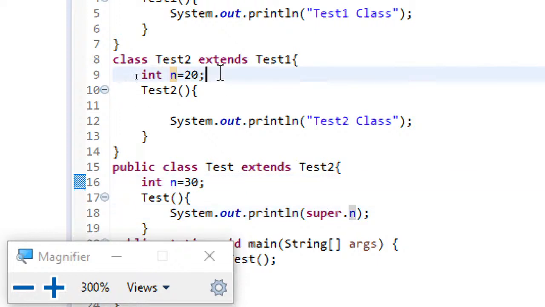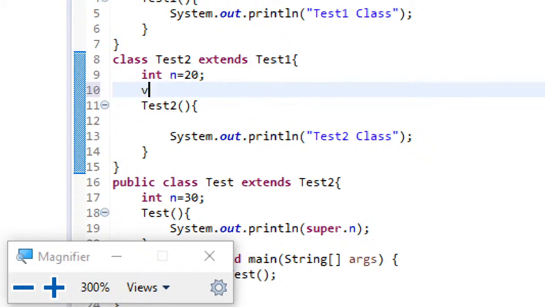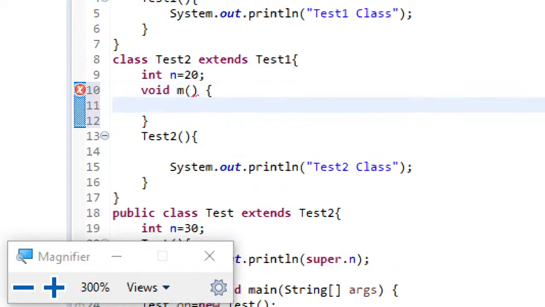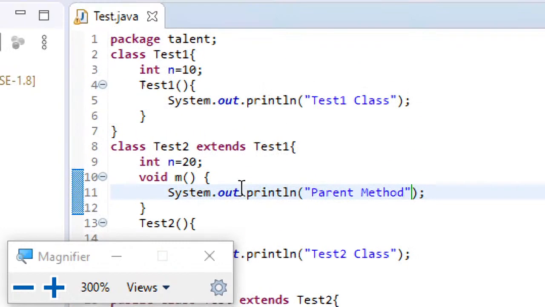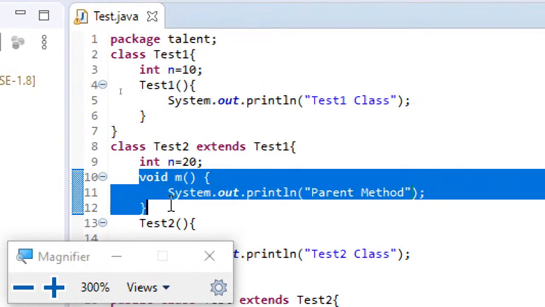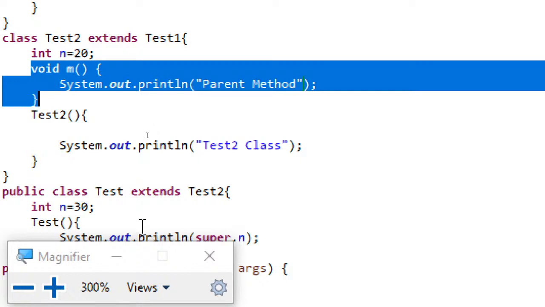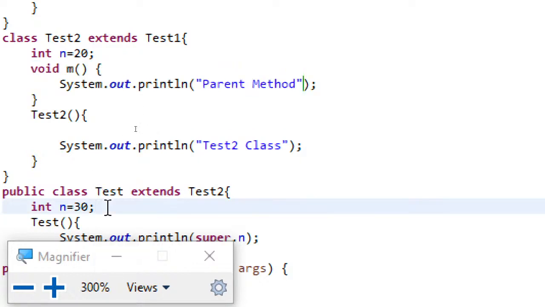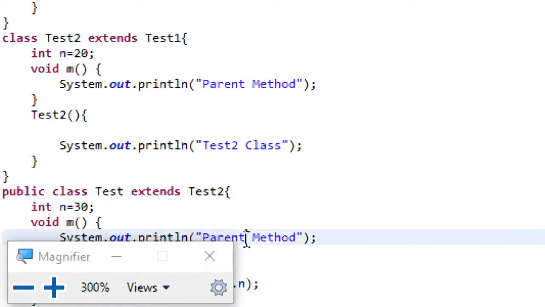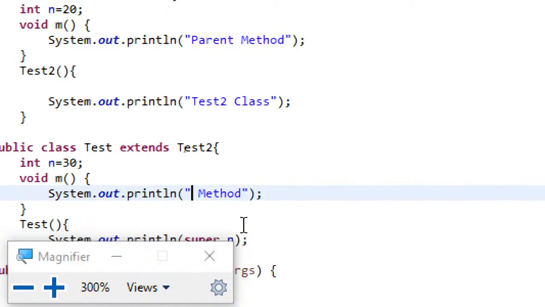For your understanding, let me write a void method m. I'm just having a method defined, and let me write sysout here saying parent method. Similarly, let me have the same method name in the test class also. Instead of writing parent, let me write child method.